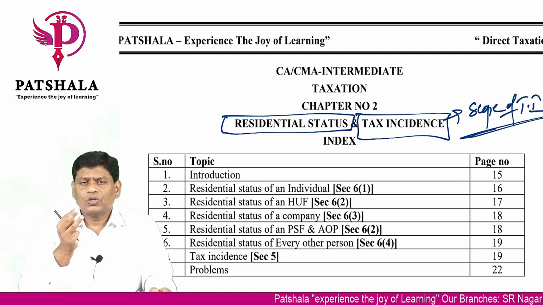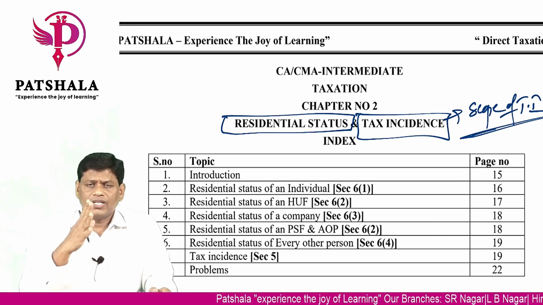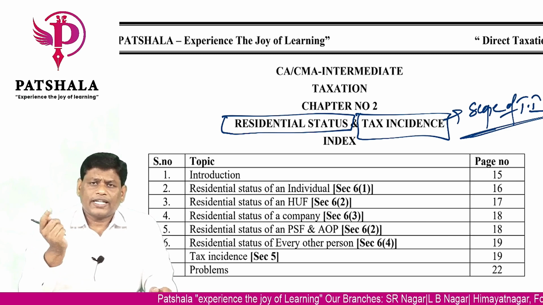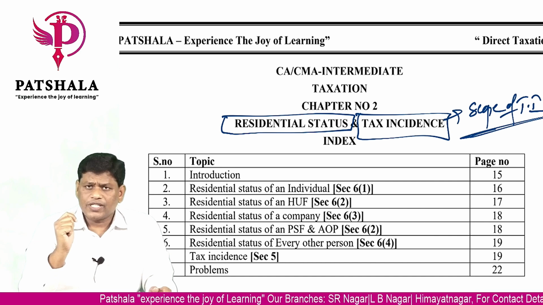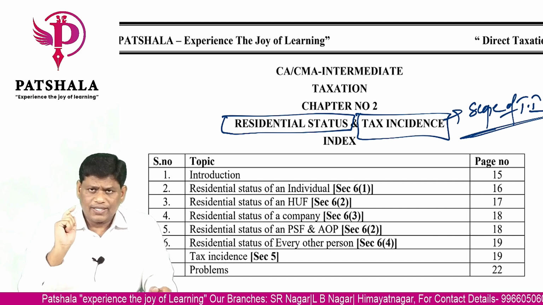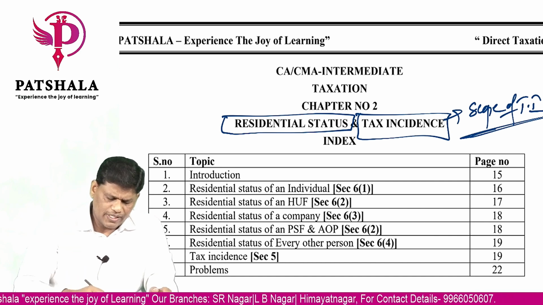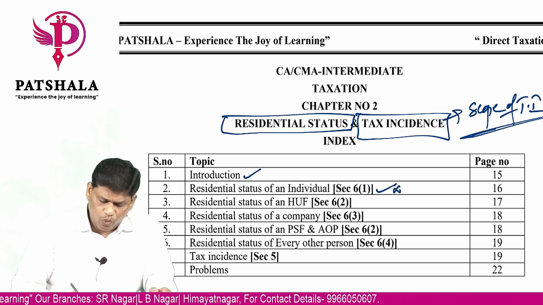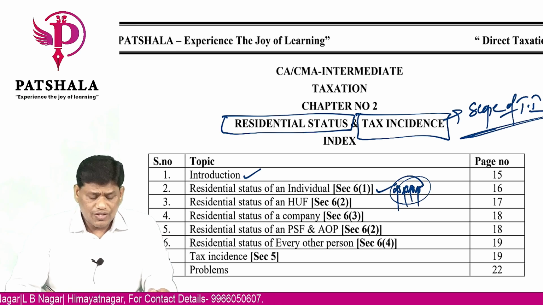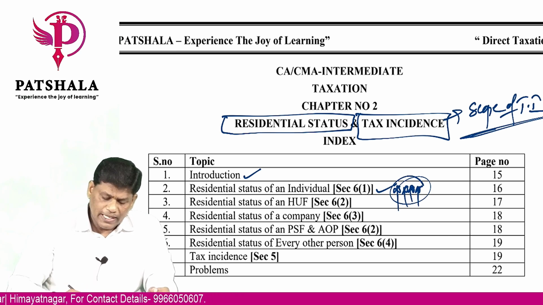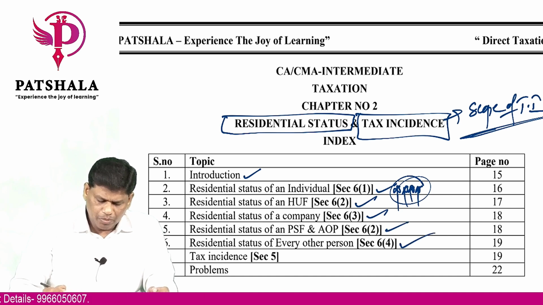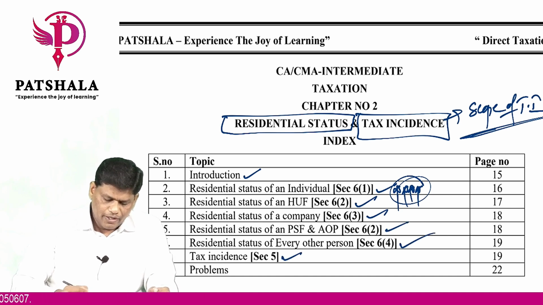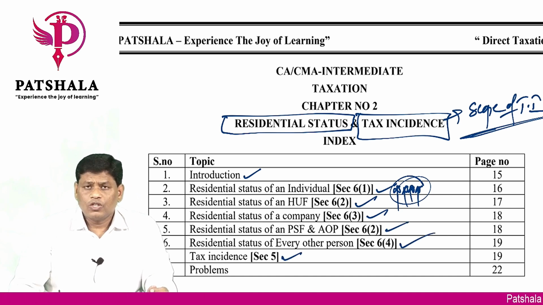First we will determine the residential status, then we see the scope of total income or taxability of the total income of a person, which is based on residential status. In this chapter we will see a little introduction to residential status, then the most important one, where in almost every exam you find the residential status of an individual, then the residential status of HUF, company and every other person, and the last part will be tax incidence or scope of total income.